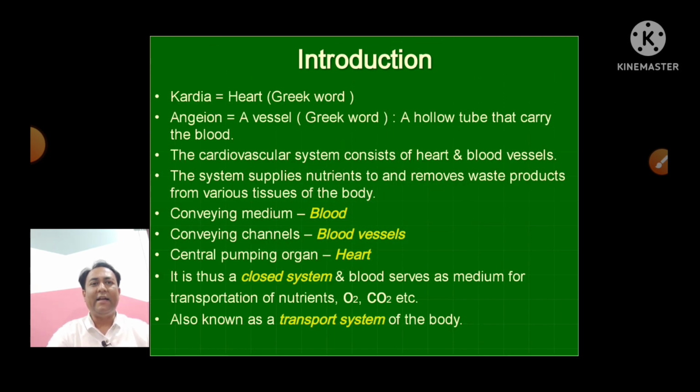Cardia is a Greek word, the meaning of which is heart, and angion is another Greek word, the meaning of which is a vessel, a hollow tube that carries the blood. The cardiovascular system consists of heart and blood vessels. The system supplies nutrients to and removes the waste products from various tissues of our body.